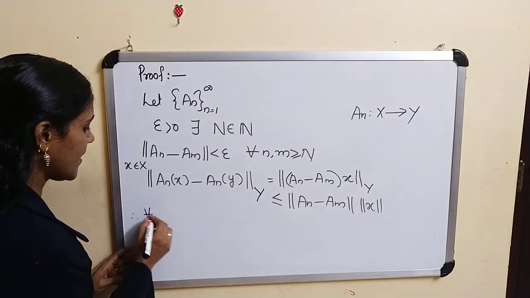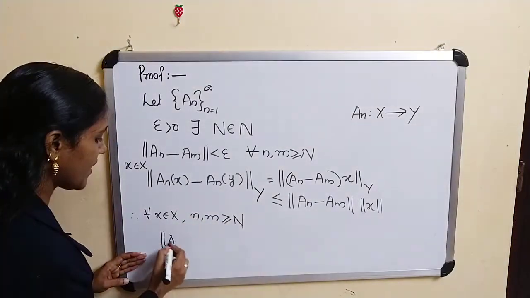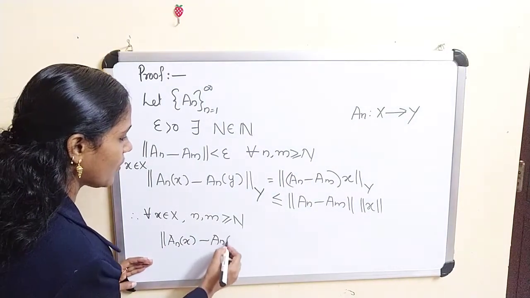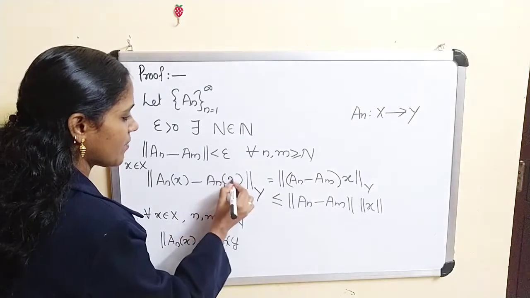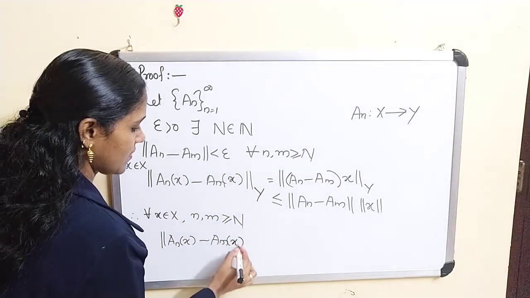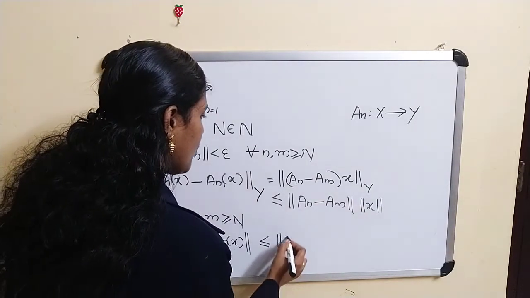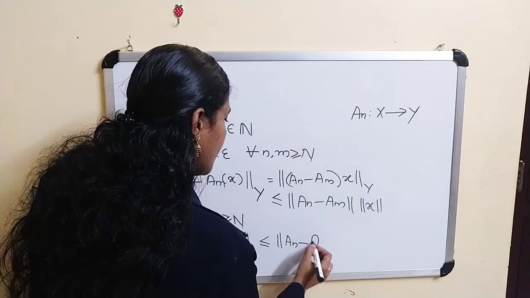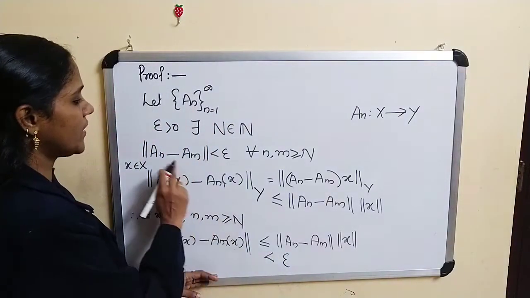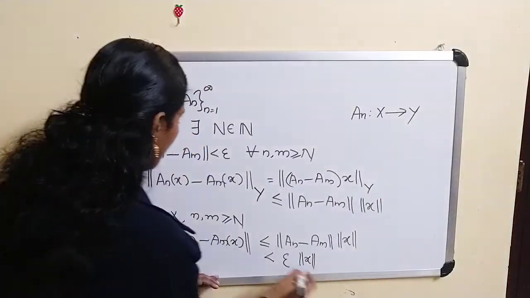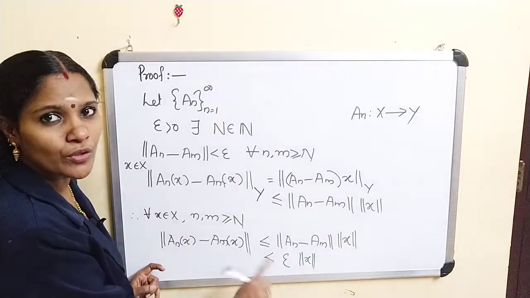Therefore, for every x belonging to X and n, m greater than or equal to N, norm of T_n x minus T_m x is less than or equal to norm of T_n minus T_m times norm of x, which is less than epsilon times norm of x.